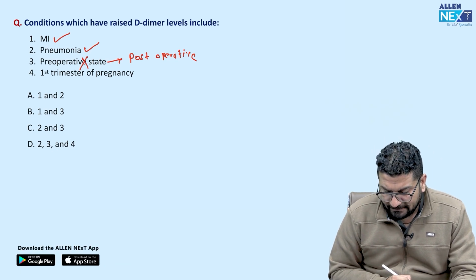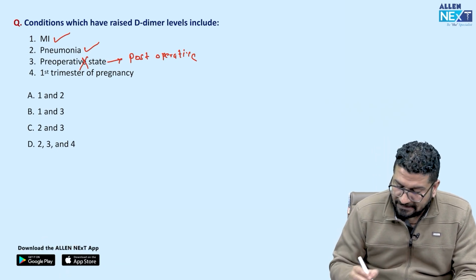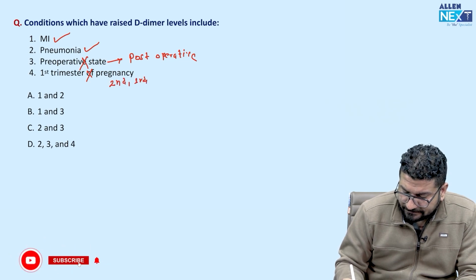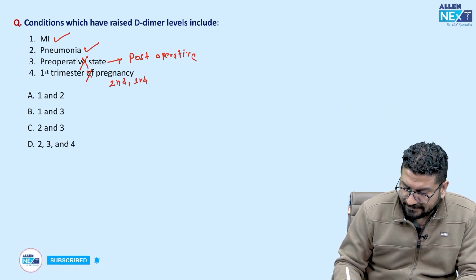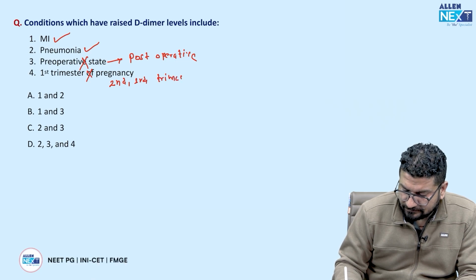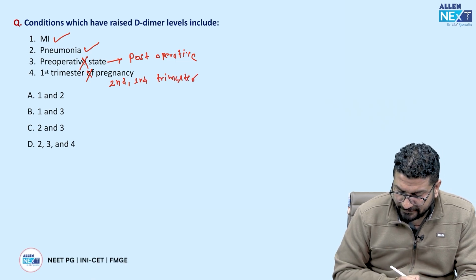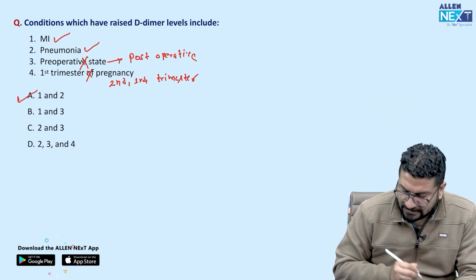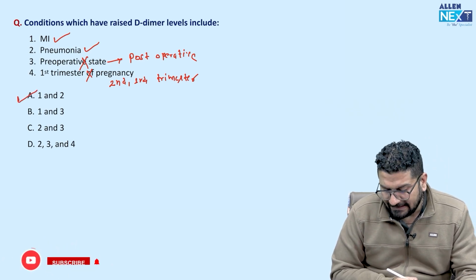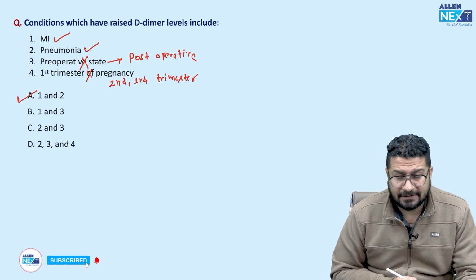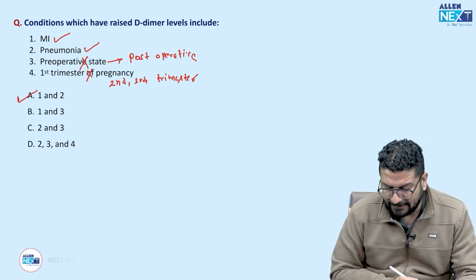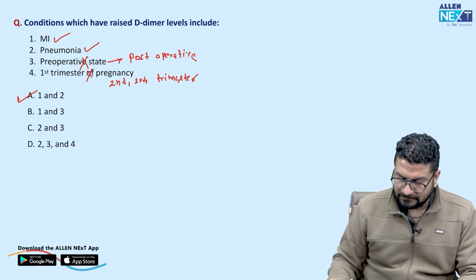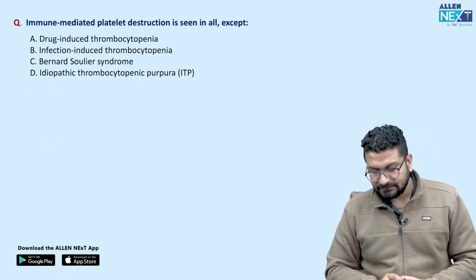First trimester of pregnancy, no. So they are generally elevated in second and third trimester, not in first. So answer will be 1, 2. Other than this, you can see in many cancers, sometimes due to side effect of certain drugs, in sepsis also D dimers can be increased. So यहाँ पर answer क्या होगा? 1 and 2. Clear? Okay, moving to next one.